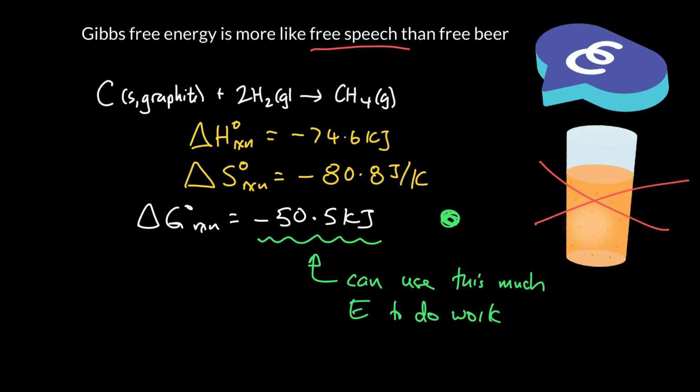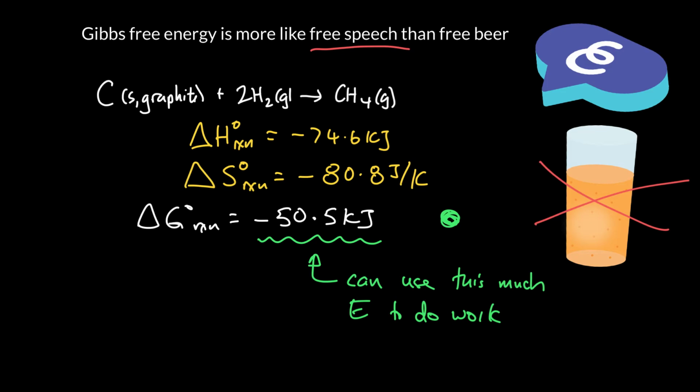So the heat that's given off, although we're giving off 74.6 kilojoules, at most we can actually take 50.5 kilojoules of that heat and turn it into work. So if this is powering an engine or something, we can use that much heat to do the work. The remaining 24.1 kilojoules, the difference between here and here, we've got to release to the surroundings in order to balance out the entropy of the universe, in order to increase the entropy of the universe.